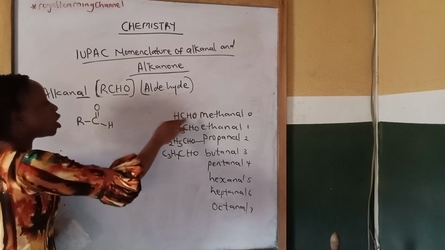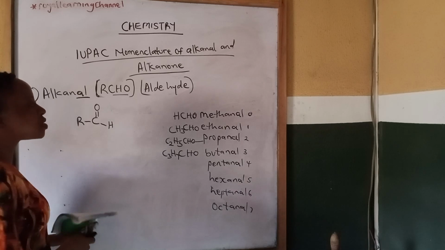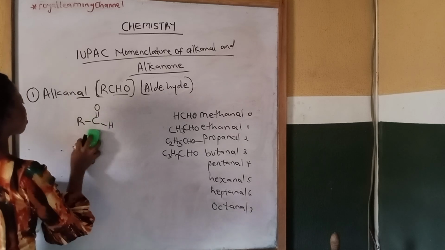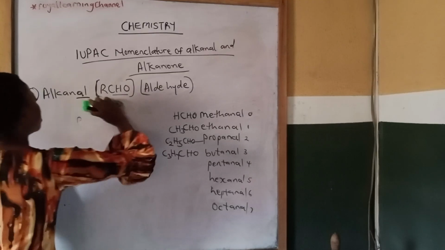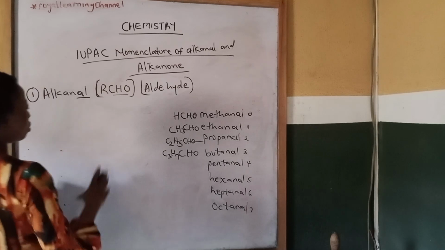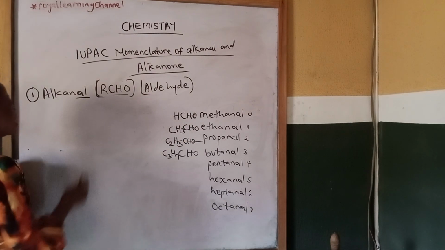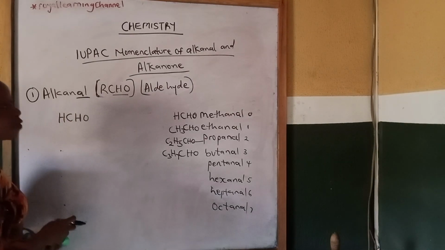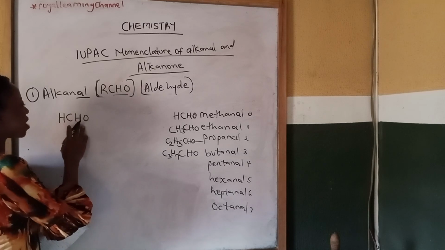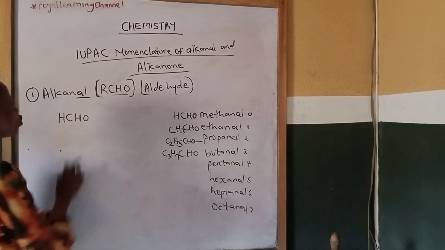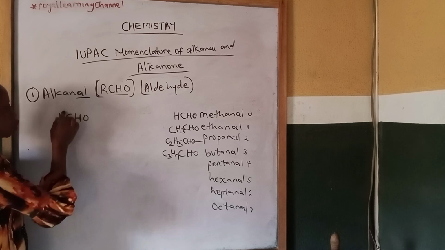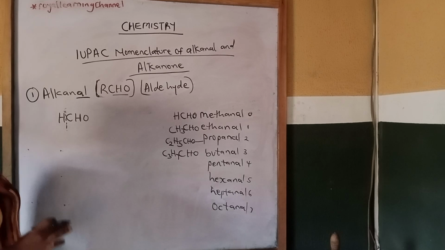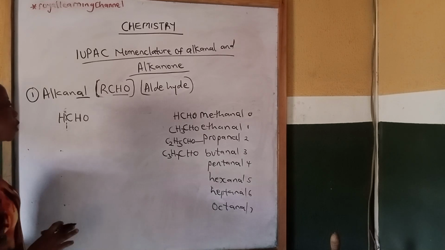Now let's draw the structural formula for the first member, which is methanal. The molecular formula for the first member is HCHO. That is the molecular formula for the first member. Now, let's look at the structural formula for this molecular formula. First thing, bring out your functional group, which is CHO. Draw the structural formula for your functional group first.